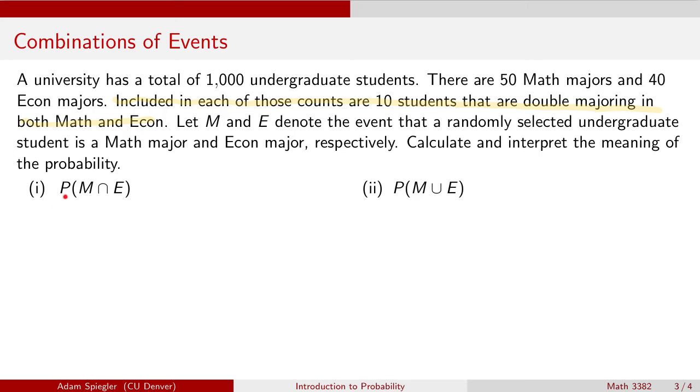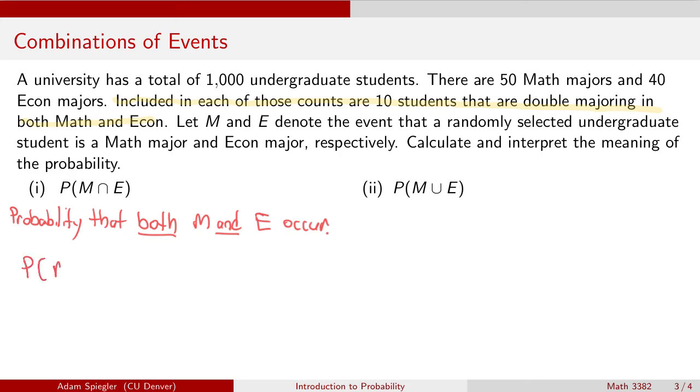So let's calculate and interpret the following two combinations of events. Number one is asking, what is the probability that M intersect E? And remember, this upside down symbol is the intersection. So this is saying, what's the probability that both event M and event E occur at the same time. To calculate this, we don't need to change our approach.